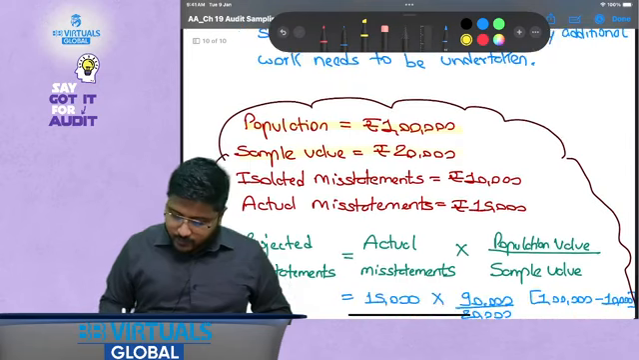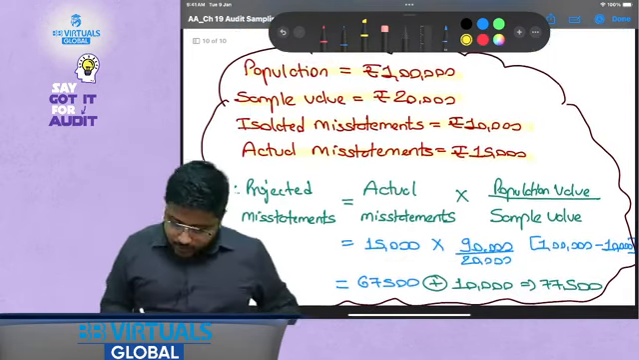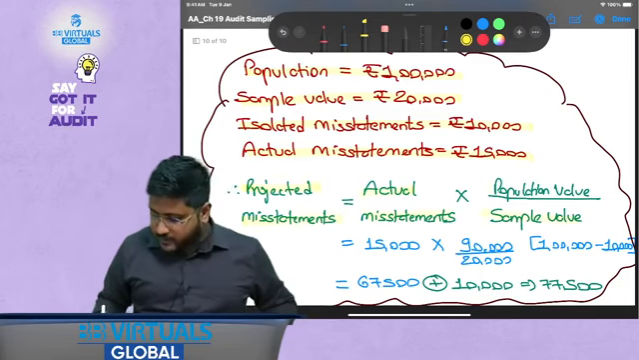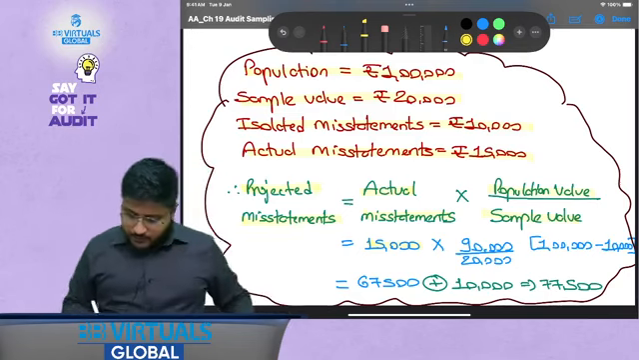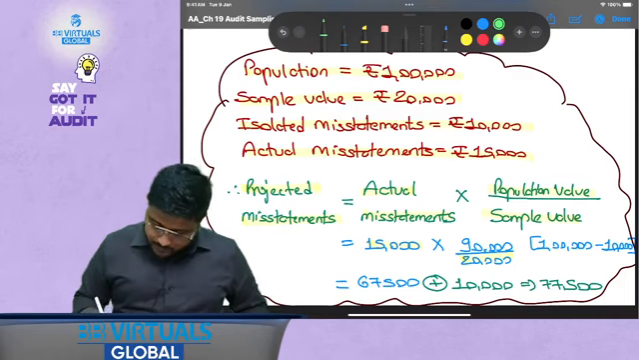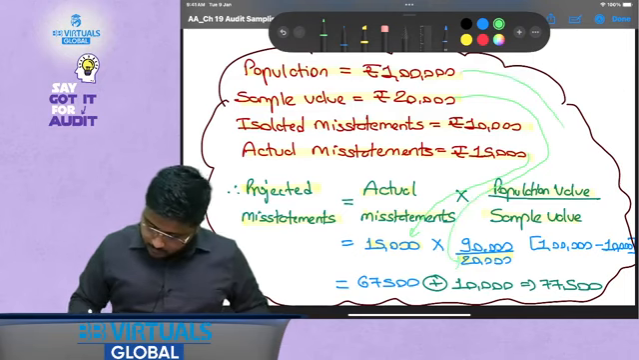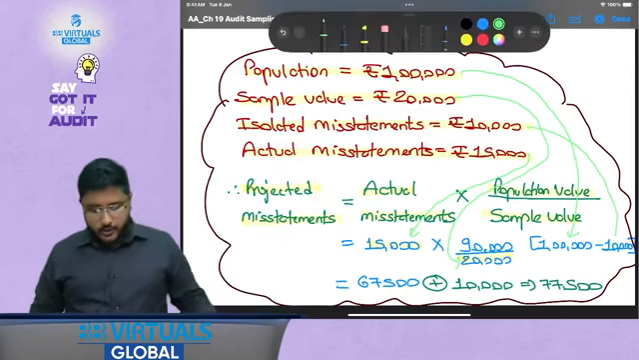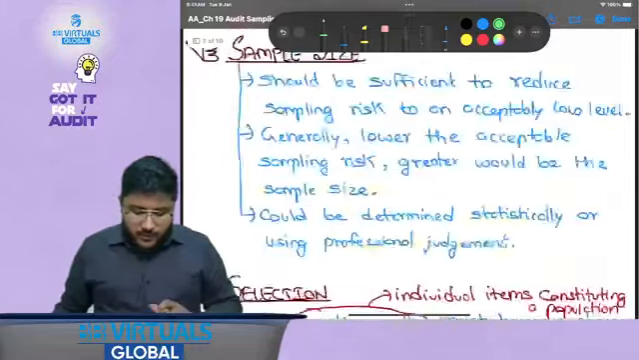Let's discuss one more example. Population is 1 lakh, sample value 20,000, isolated misstatement 10,000, actual misstatement 15,000. Now projected misstatements: actual misstatements divided by sample value, into population value, exactly what we have done. Actual misstatement 15,000 divided by 20,000, into 90,000, which is 1 lakh minus the 10,000 isolated. That is how 67,500 plus 10,000, 77,500, is the misstatement. With this we have completed this particular chapter.